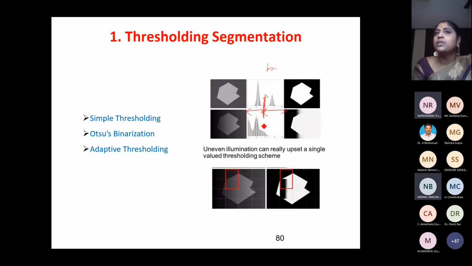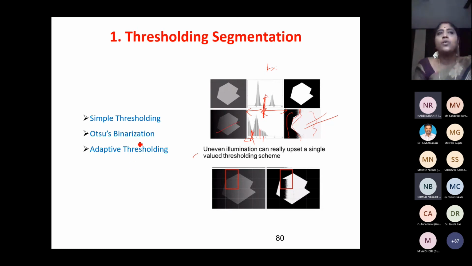But what about this histogram? Can I put a threshold here? It is not very clear. The boundary is not very clear. So I am trying to put a threshold somewhere here. What happens? This becomes black and everything remaining becomes white. It is not an exact segmentation, because all the pixels lying in this range are converted to black and others are converted to white. It is very difficult. I am not getting a good segmentation because of the uneven illumination. This is not a properly illuminated image. It is a low contrast image.